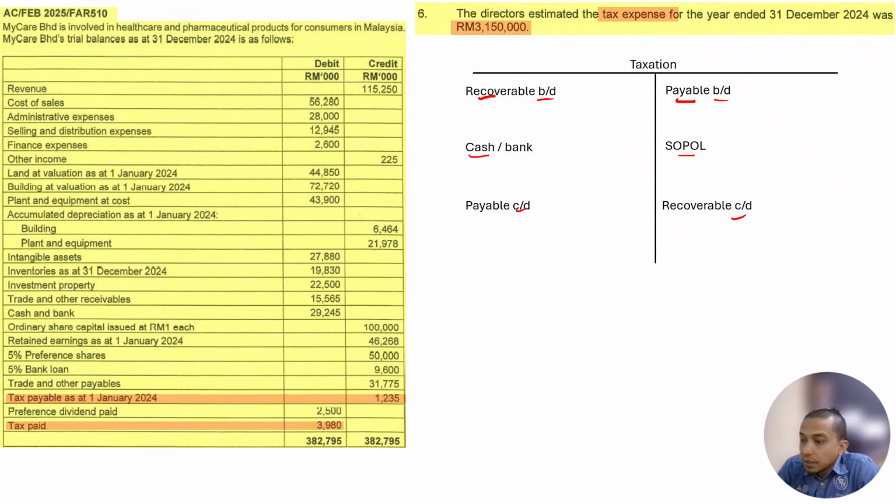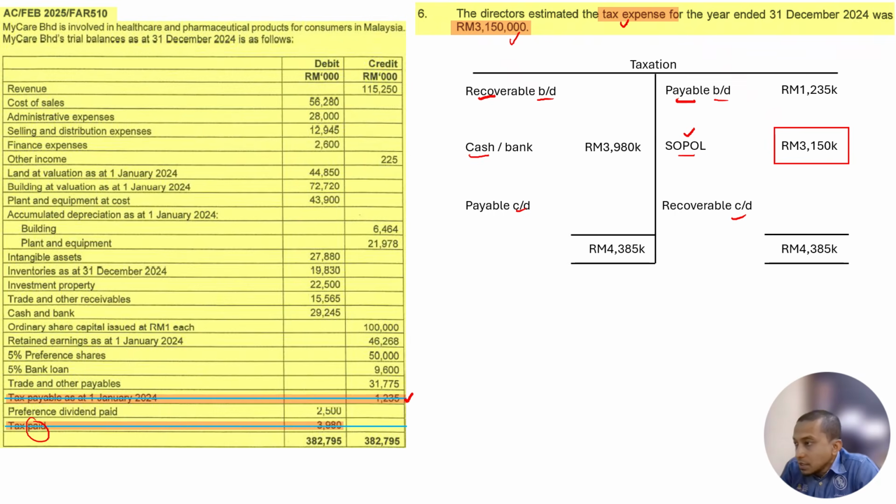Okay, right. So I just follow what the question gives to us first. The first thing the question gives us here is the payable 1,235,000. We just put it in payable at the beginning of the year, 1st of January. Next, the question gives us the tax paid. Paid means cash or bank, right? So we record paid 3,980,000. All right. Next, what else does the question give to us? Expense. Expense goes to SOPL, 3,150,000.